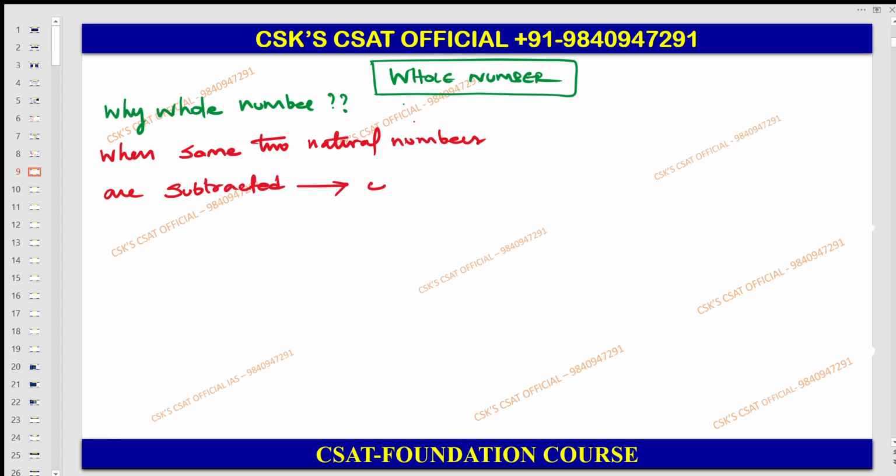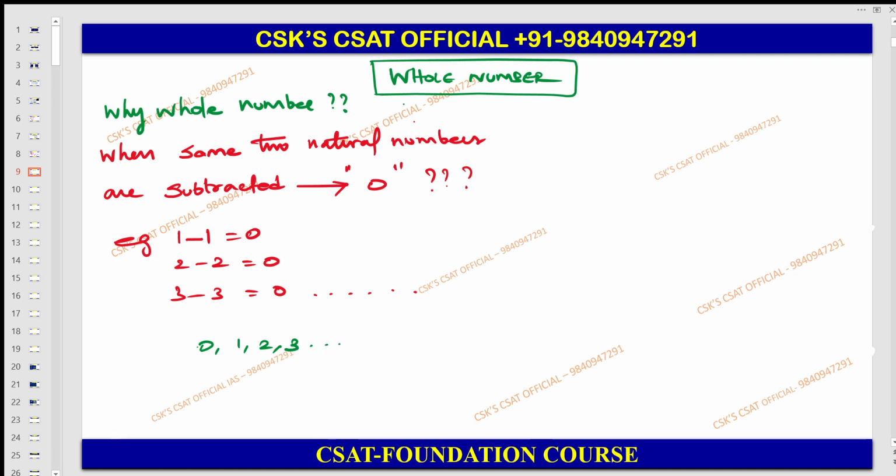You will be getting a 0. So for example, 1 minus 1, 0. 2 minus 2, 0. 3 minus 3, 0. It keeps on moving. That is why the 0 is included here in the whole number. The natural number extended with the number 0, you will be getting a whole number.